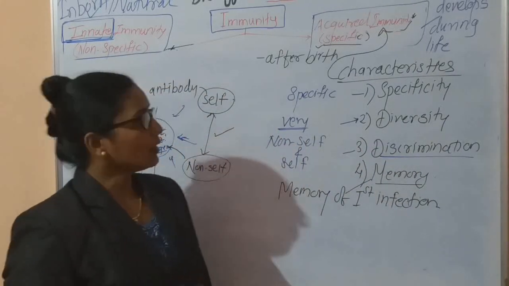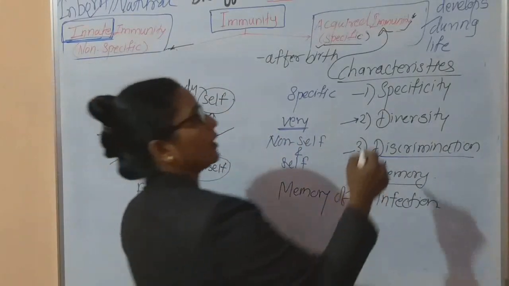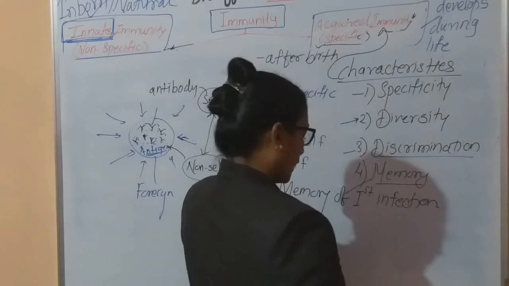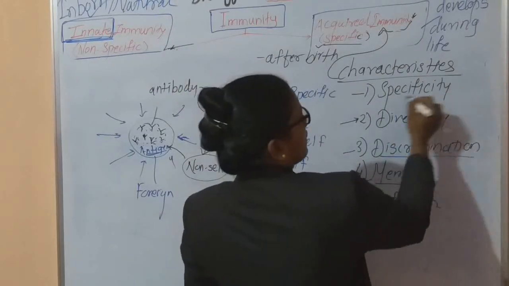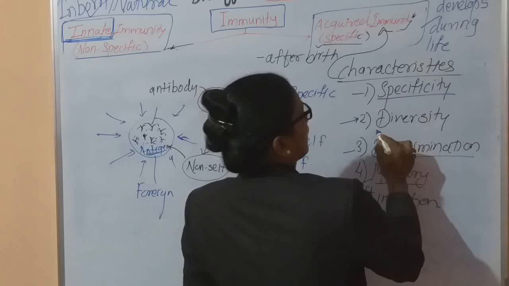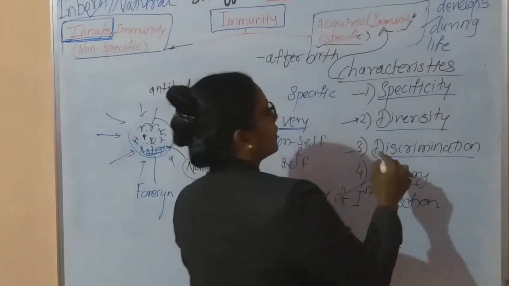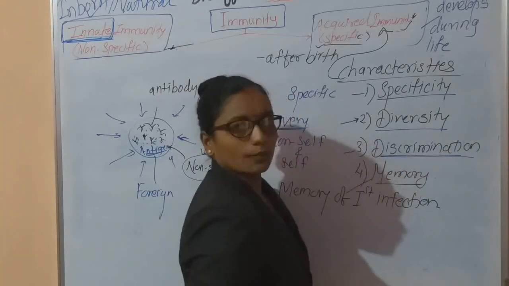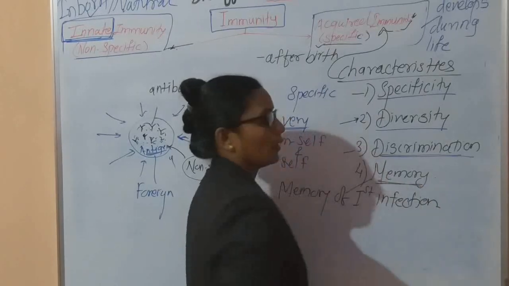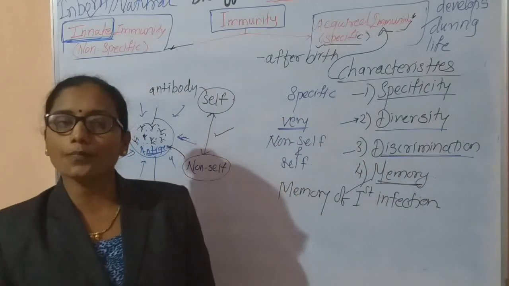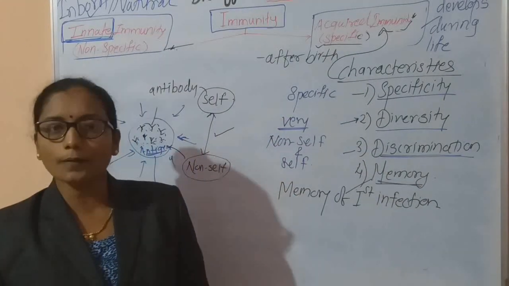In this way, these four are the important unique features of acquired immunity: first is specificity, second diversity, third discrimination, fourth memory.